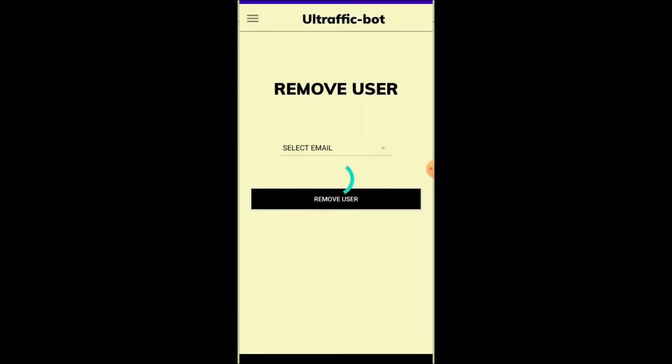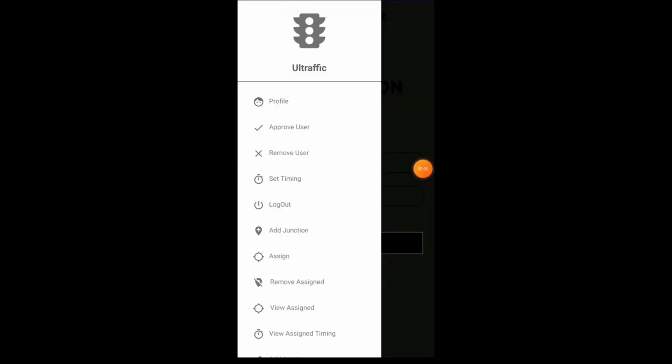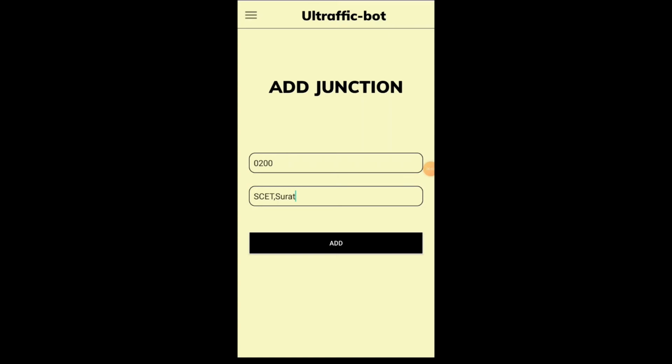Now moving on to the remove user, this functionality will be used to disapprove an approved user. Since we approved badoliapriyank@gmail.com in the previous activity, we will now be disapproving him to see this functionality. Now when I press the remove user button, he will be disapproved and his email ID will be removed from this drop down menu. The important thing to notice here is that all the junctions that are assigned to the user will be deleted when we disapprove or remove a user. So now we move on to the add junction functionality. In this, we have to enter a 4-digit junction code and that junction's address. After I press the add button, the junction code along with the address will be stored in our database.